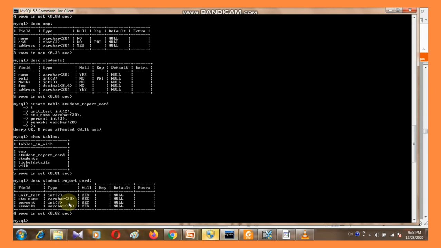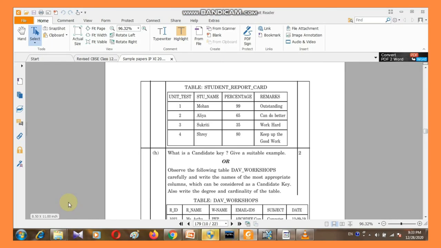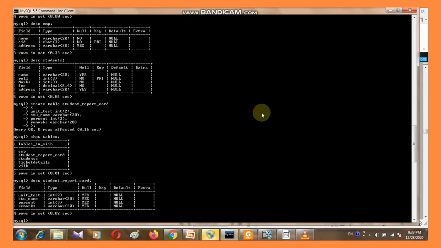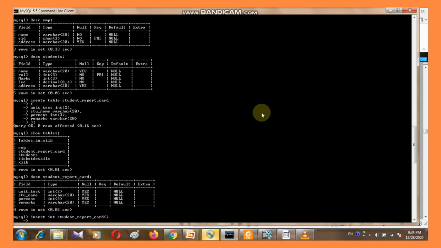Now I'm going to insert the values. The first record is 1, Mohan, 99 and outstanding. So I want to insert this record in the table student_report_card. How can we insert a new record in a table? For that we have the command insert into, table name student_report_card, then values.